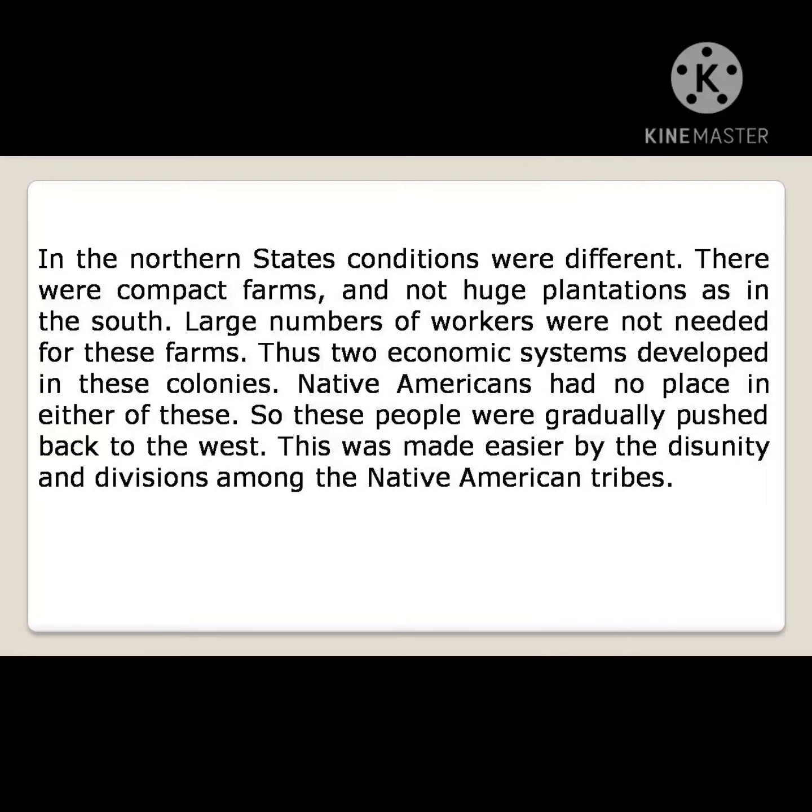Native Americans had no place in either of these. So these people were gradually pushed back to the west. This was made easier by the disunity and divisions among the Native American tribes.